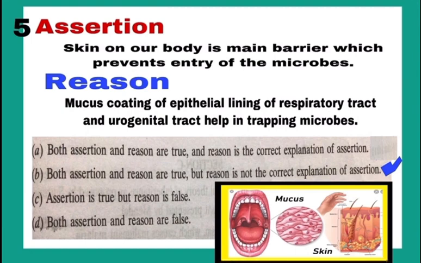Now, see the reason statement. Mucus coating of epithelial lining of respiratory tract and urogenital tract helps in trapping microbes. Yes, this is also a correct statement. Mucus secreted by epithelial cells lining the internal organs helps in protecting from microbes, but it is not the correct reason for the assertion. So, here both A and R are correct, but R is not the correct explanation of A, so mark B.